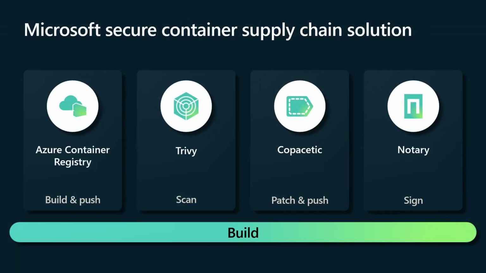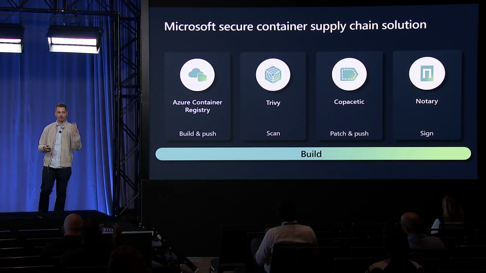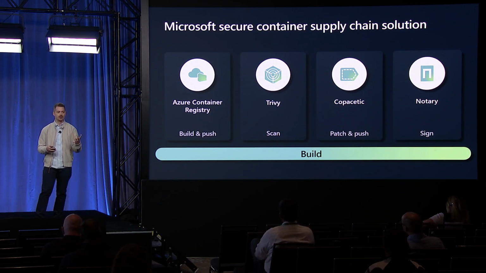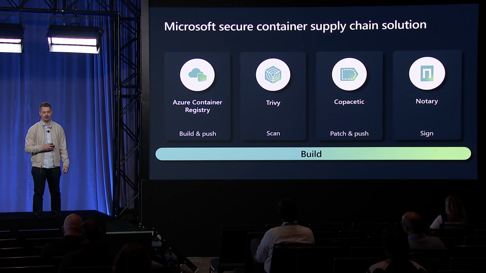So at this point, we have an updated image that we trust. But how do we know that we trust the image? And that's where another open source tool comes into play, Notary. So Notary is responsible for creating digital signatures. So now we have this patched image that we want to trust. We want to have a way that we can identify that we trust this image, and so we can sign it with Notary. And that completes the first part of that process of this secure container supply chain, where we have a signature and we have an image in a repository that we trust.